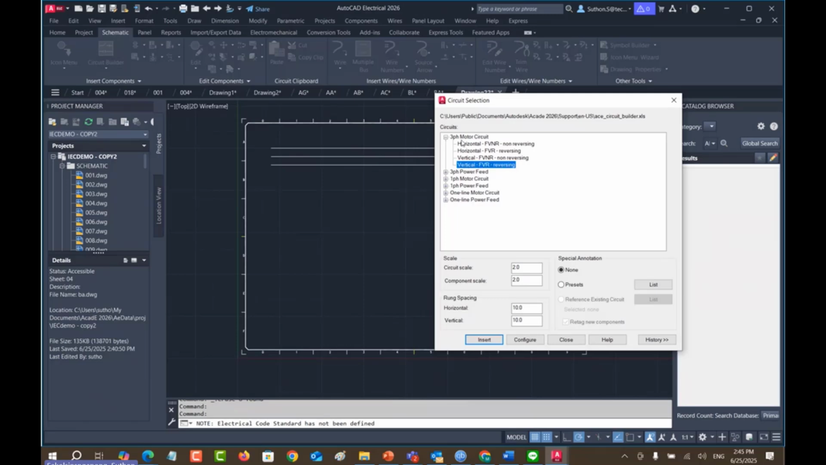That means this motor circuit is a reversing circuit. Okay. And then the circuit scale is automatically set for you by the system, and the line spacing as well is 10. The distance between each line is 10 millimeter. So the system automatically puts the number for you, but you can change. If you want to change, it's 5, it's okay. But this time I will use the default value 10 and hit configure.